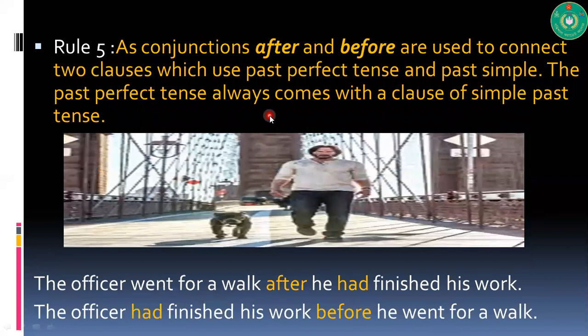As conjunctions, after and before are used to connect two clauses which use past perfect tense and simple past. The past perfect tense always comes with a clause of simple past tense. So, the officer went for a walk after he had finished his work. The officer had finished his work before he went for a walk. To sum up, the actions that had been done earlier will always take the past perfect form.